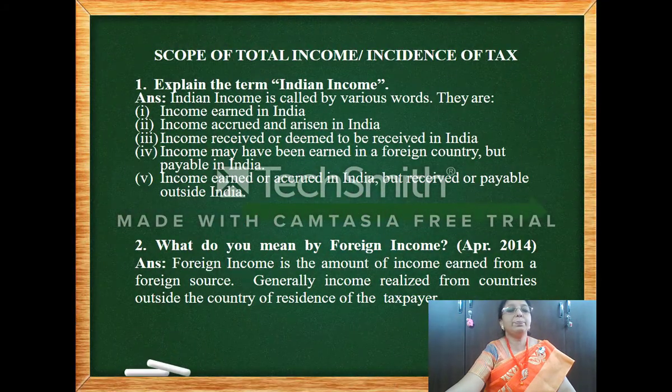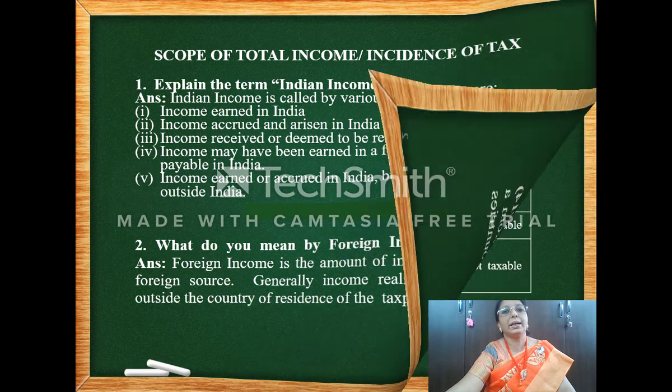So, when we speak about the scope of total income, we would be speaking about the Indian income, that is income earned in India, income accrued in India, income received or deemed to be received in India. So income earned outside India but paid in India, income accrued in India, received or payable outside India. So that is Indian income. Foreign income is the amount earned from a foreign source. So it is income realized from countries outside the country of residence of the taxpayer.